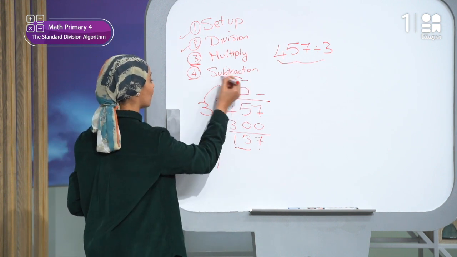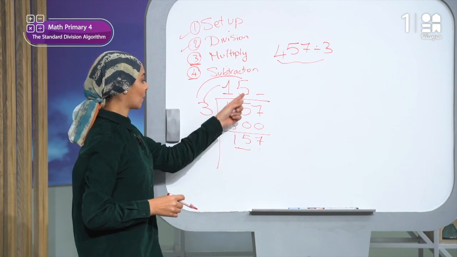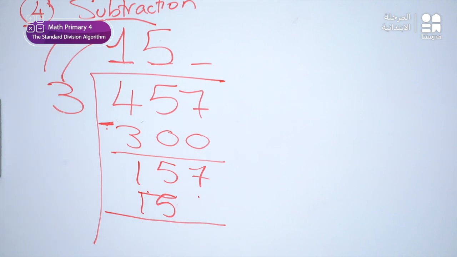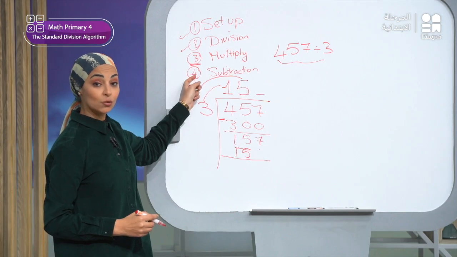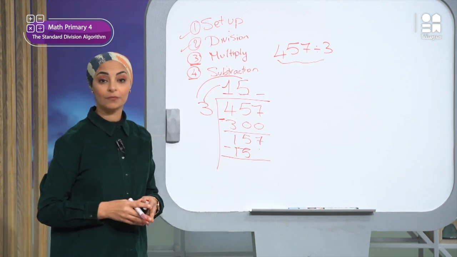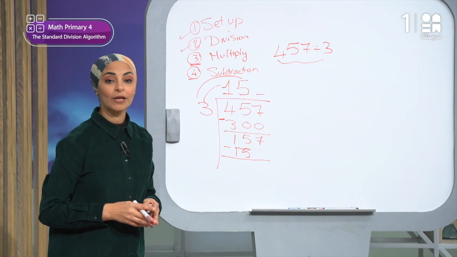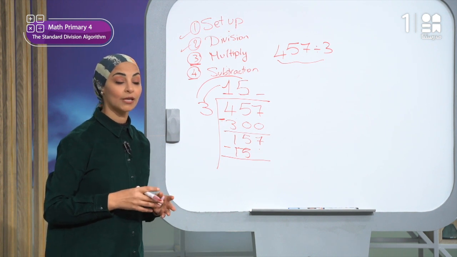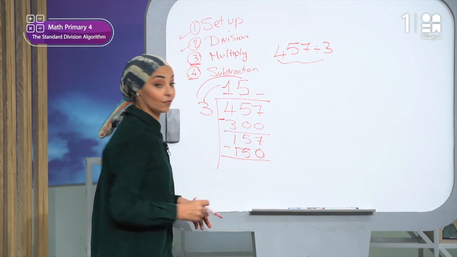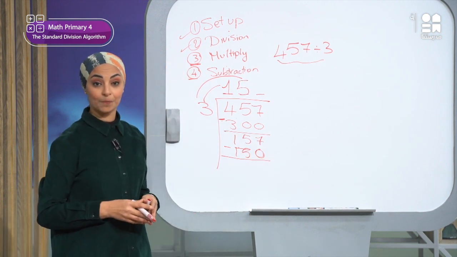I will multiply 5 times 3. 5 times 3 gives me what? Gives me 15. I will write it here. And then I will move to the last step, which is subtraction, right? But now here I want to multiply 3 times 50, so it is 150 and not 15.